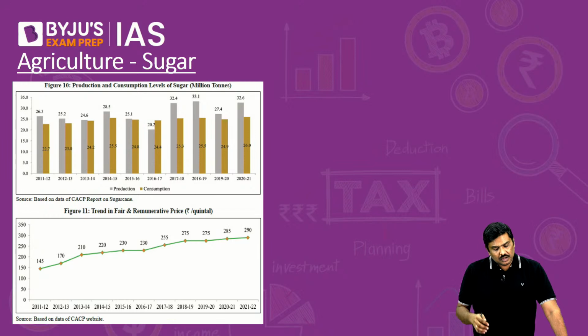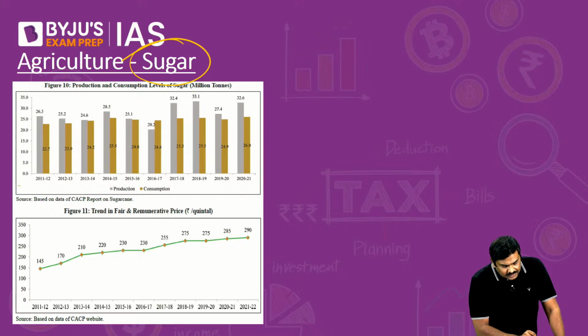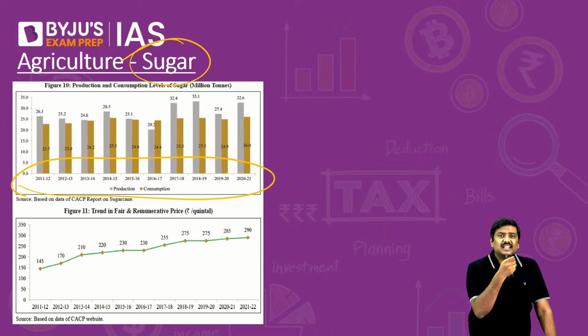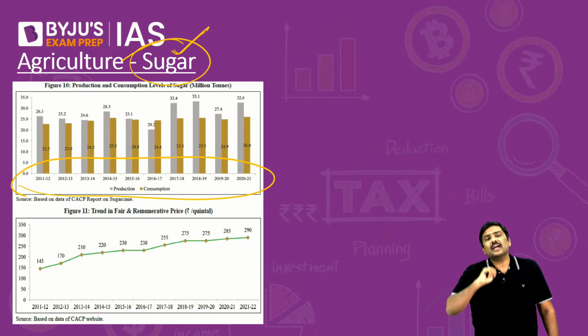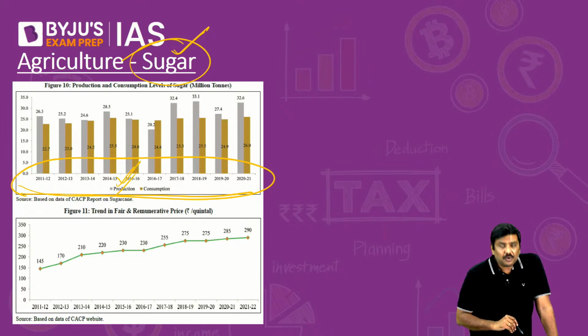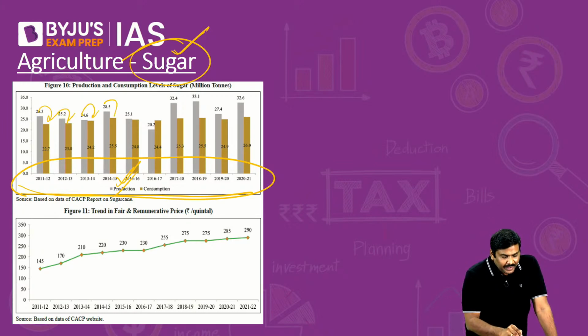Done? Next, with respect to sugar, what are the important points? Have a look at this. In the last 1 decade, remember this, I'll give you a context. In the last 1 year, there has been a lot of discussion with respect to sugar in the current affairs. So a trend-based question can be asked in the prelims. In the last 1 decade, what you can observe is, in case of India, the production of sugar is higher than the consumption of sugar. Is it okay? The production of sugar is higher than the consumption, except 1 year.